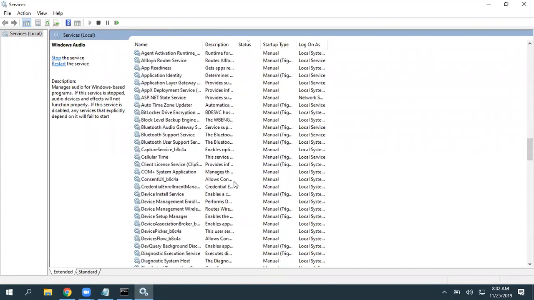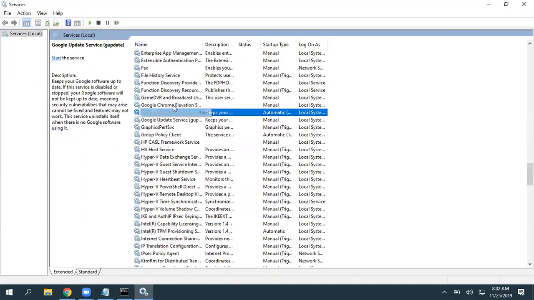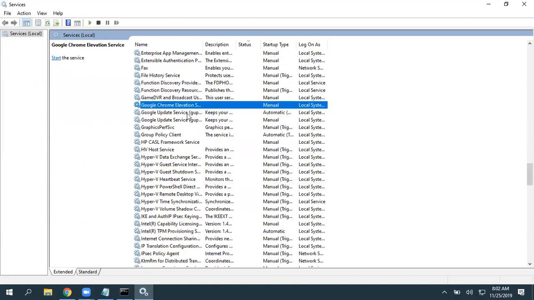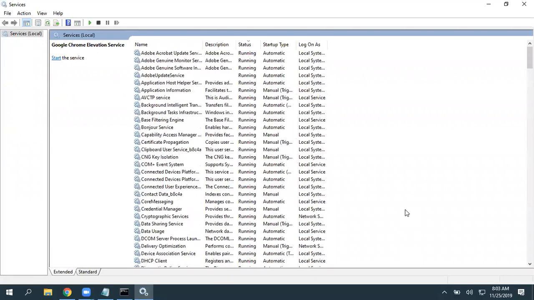But we have other services like, for example, Google Chrome's update service. Let's assume that is another service related to Google Chrome. If I want to run that, I need to start it manually, or when I'm running that application, it is going to trigger that service automatically. So it all depends on that.